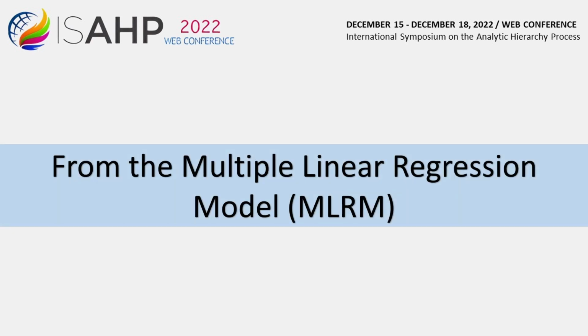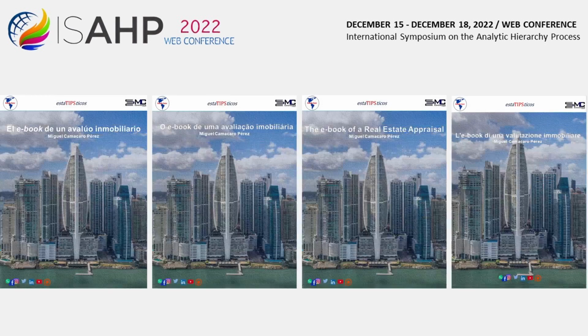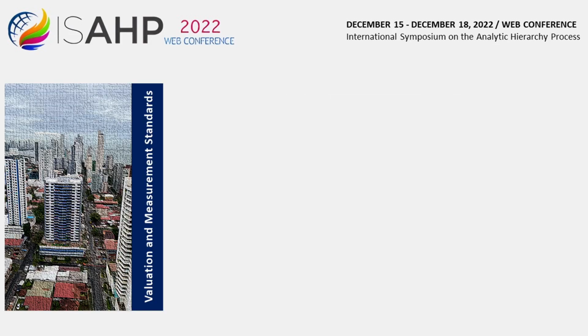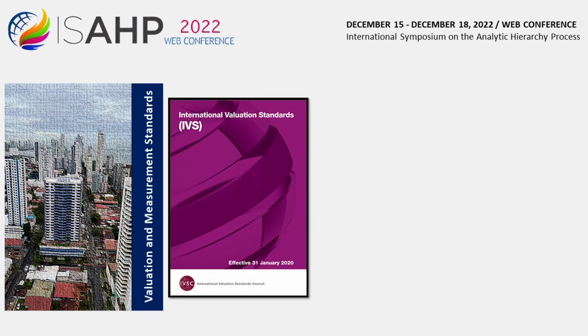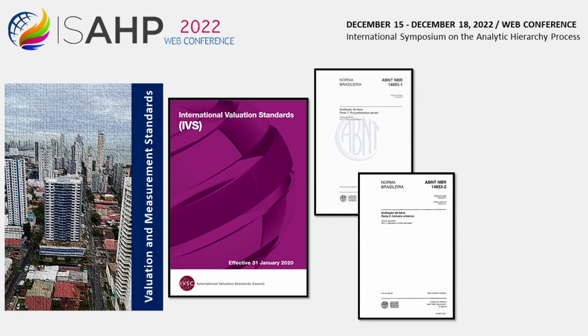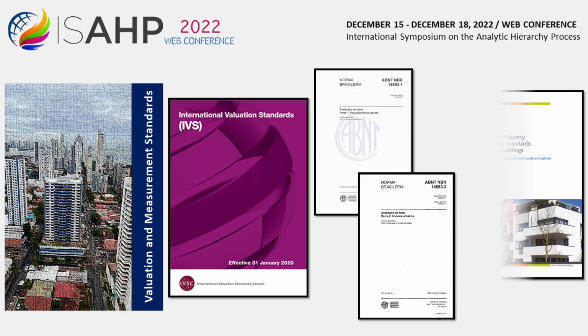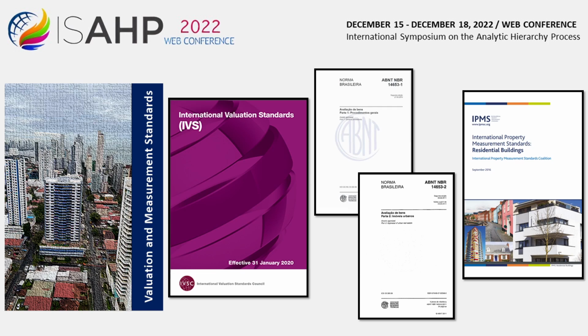From the Multiple Linear Regression Model, MLRM. The auditing firm will use all the information contained in its publication, The E-Book of a Real Estate Appraisal, to estimate market values that can guide the couple in the real estate negotiation and investment process. The report to be submitted by the auditing firm must comply with national and international standards such as the International Valuation Standards, IVS, the Brazilian Valuation Standards, ABNT-NBR, and the International Property Measurement Standards, IPMS.